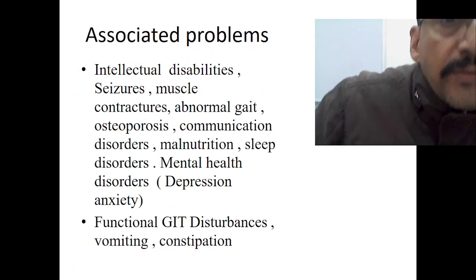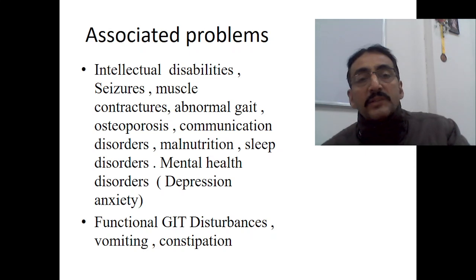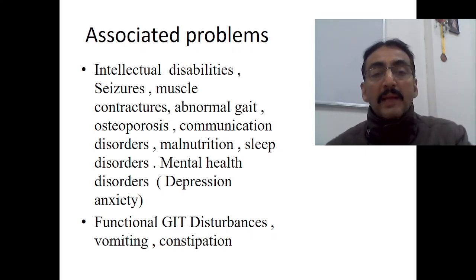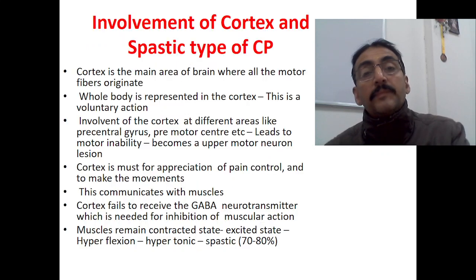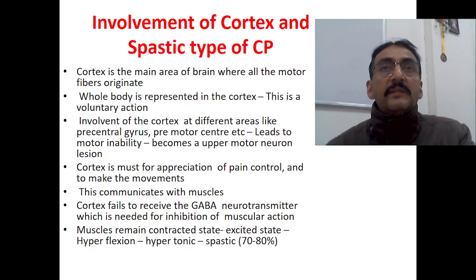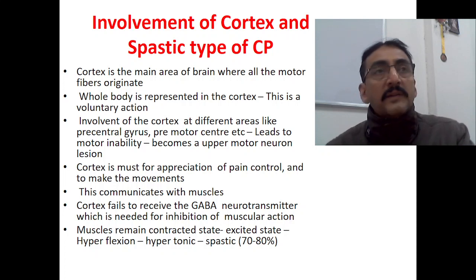Now, some of the other associated problems are intellectual disabilities. The child may have seizures, muscular contractions, abnormal gait, osteoporosis, communication problems, then again malnutrition, sleep disorders, mental health disorders, depression, anxiety. These are all associated with cerebral palsy. There may also be functional GIT disturbances, vomiting, constipation, etc. So these are the important causative factors, outcomes and comorbidities of cerebral palsy.